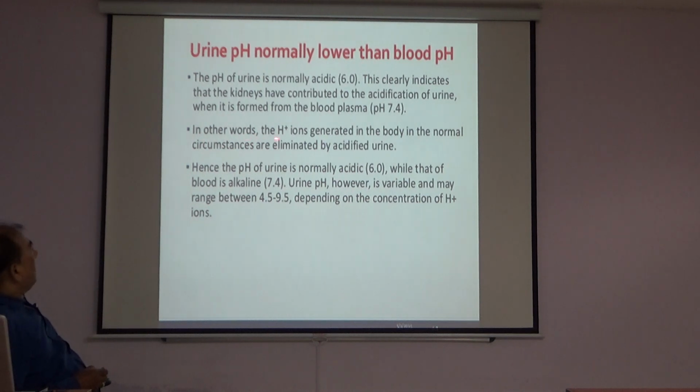In other words, the hydrogen ions generated in the body in normal circumstances are eliminated by the acidified urine. Hence the pH of urine is normally acidic, 6, while that of the blood is alkaline, 7.4. Urine pH, however, is variable and may range between 4.5 and 9.5 depending on the concentration of hydrogen ions.